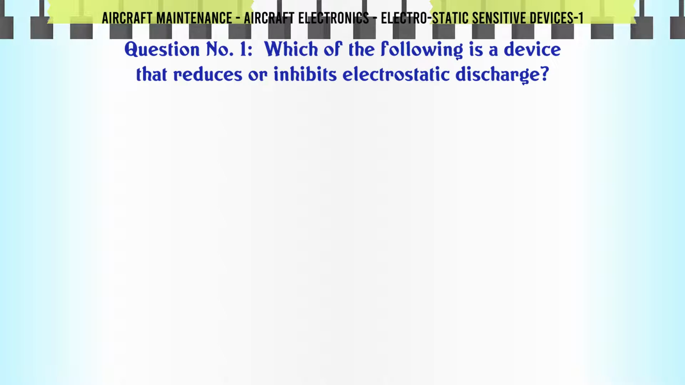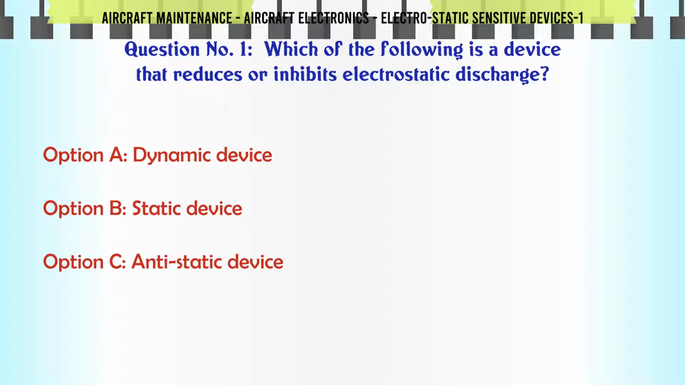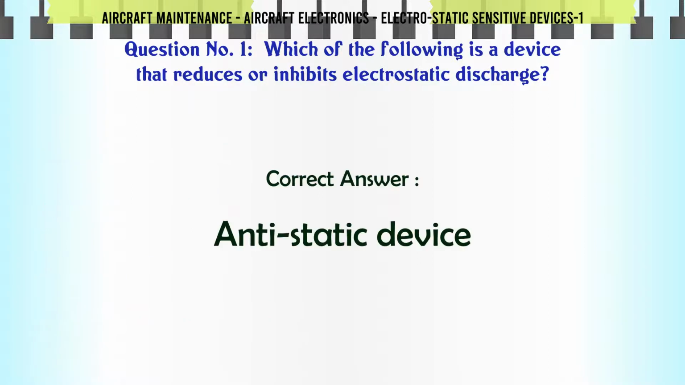Which of the following is a device that reduces or inhibits electrostatic discharge? A. Dynamic device. B. Static device. C. Anti-static device. D. Anti-dynamic device. The correct answer is anti-static device.